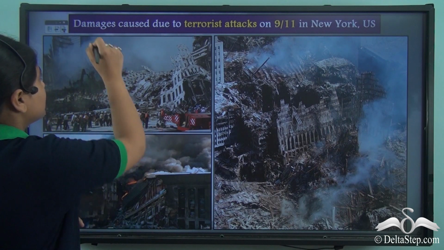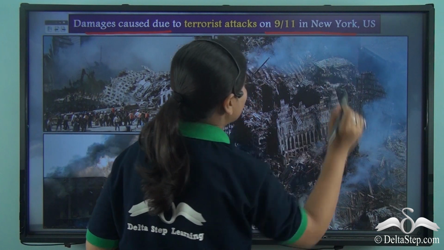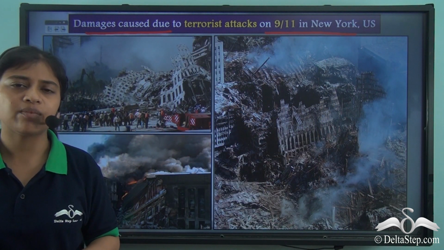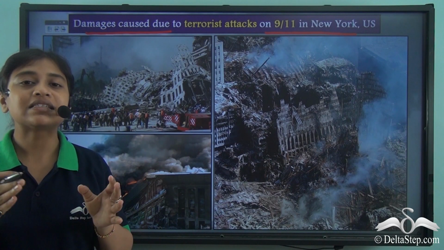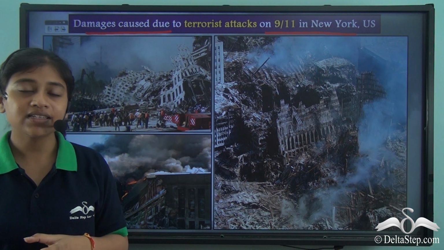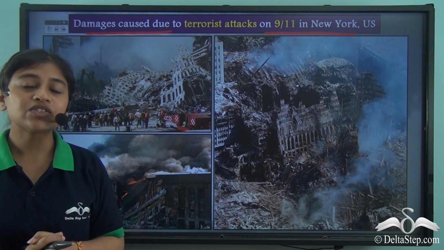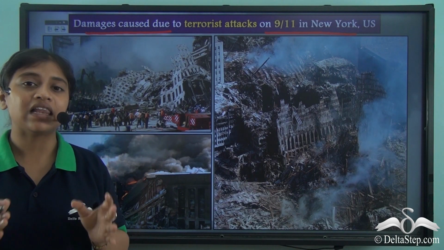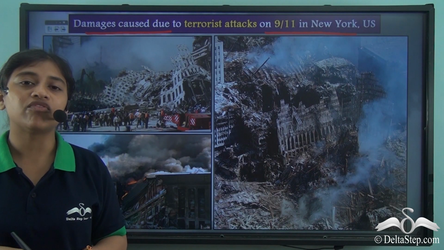So, the damages caused by the terrorist attacks on 9/11 in New York, US led to huge loss of life and property. On September 11, 2001, there were a series of airline hijackings along with several suicide attacks. This was done by 19 militants. This led to the taking away of the lives of millions of people and left many at the cost of their life.